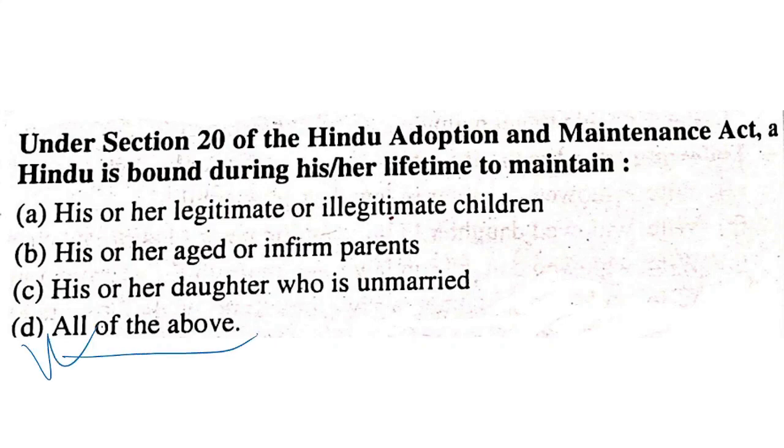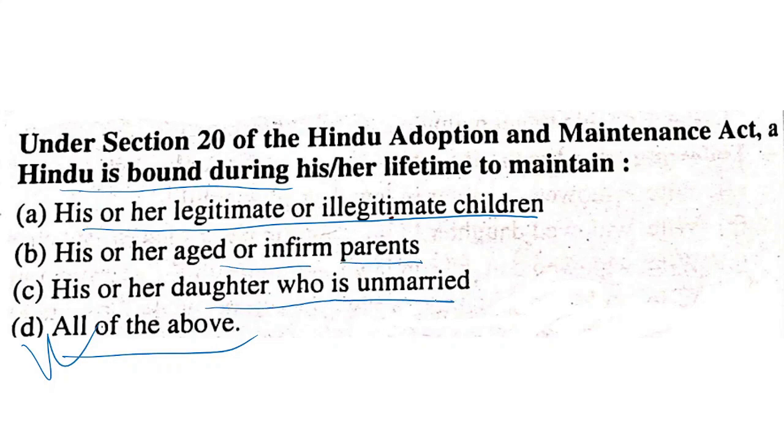It should be all of the above. A Hindu is bound during his or her lifetime to maintain a child, whether legitimate or illegitimate, aged or infirm parents, and a daughter who is unmarried. So the answer, all of the above, is correct.